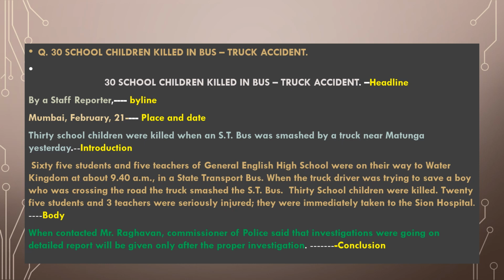Then the body should go deep into the matter: what had happened, how it happened, when it happened, and if anyone has said something, all that should be entered in the body. Then finally, what is the result or outcome of that incident, and what future care the people or the government are going to take.